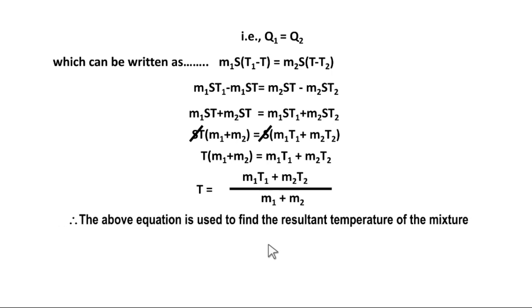Here you can take S T common on one side, and S common on the other. After taking the common, you get S T (M1 plus M2) is equal to S (M1 T1 plus M2 T2). Here we can cancel S. After cancelling, you get T (M1 plus M2) is equal to M1 T1 plus M2 T2. Now from this we want T, the final temperature. If you want T, you have to send M1 plus M2 to the other side, where it comes to the denominator. So you get T is equal to (M1 T1 plus M2 T2) divided by (M1 plus M2). This equation is used to find the resultant temperature of the mixture.